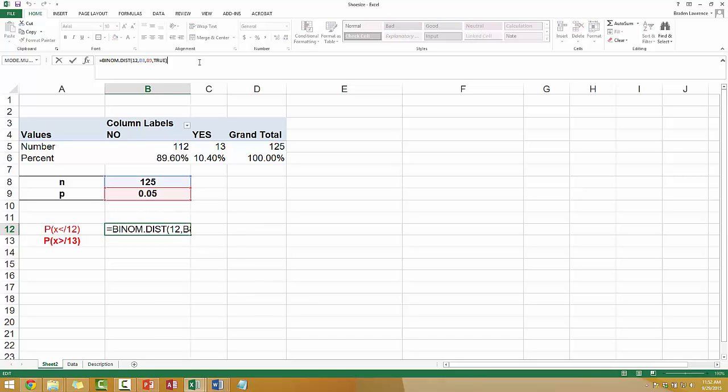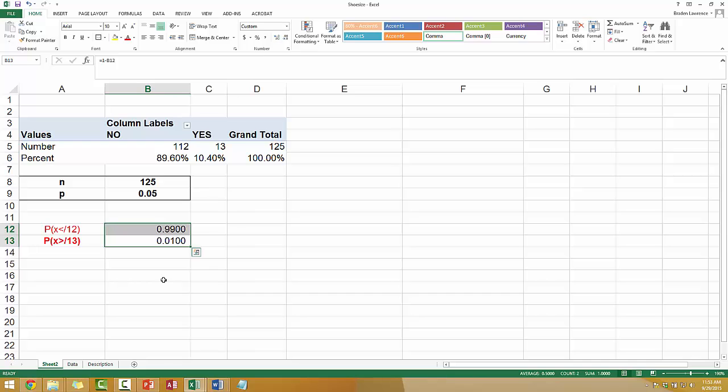Here the function is equals BINOM.DIST. 12 is for x equals 12. N is 125, I've referenced the cell there, and P is 0.05, again referencing the cell. Cumulative is true, since we want all values up through 12. To find the complement, we'd simply take 1 minus the result we just found. So you can see it's a pretty low probability of having 13 or more returns.